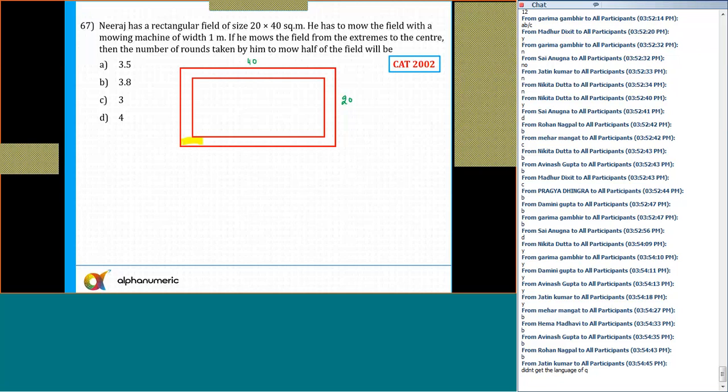Is that clear? In the first round, let's say he starts mowing from here. So he will start from one corner, he will mow uniformly. He will reach the end. Then he will start mowing in this direction. Then he will come here and then like this. So this is the first round here. So what is the area in the first round which he can cover? Can anyone tell me?